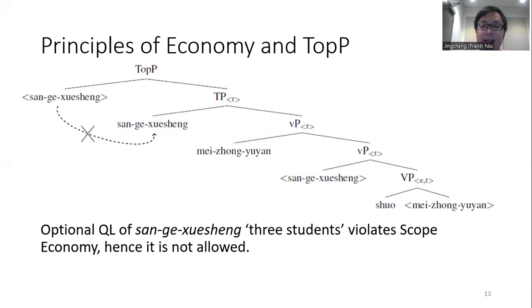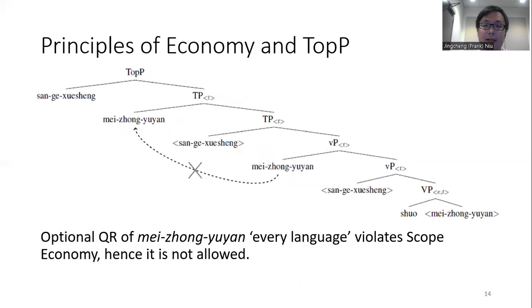However, because of the existence of the top P, the optional quantifier lowering is no longer available. Similarly, the other optional QR is also not available for similar reasons.